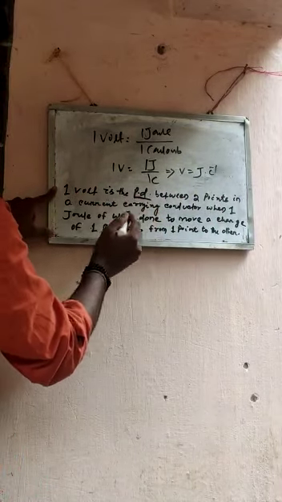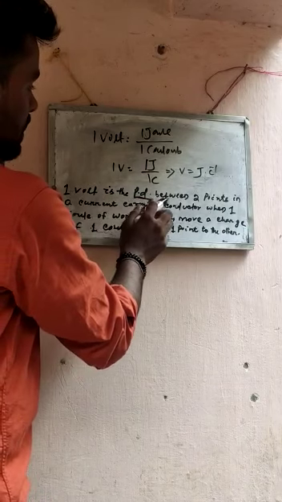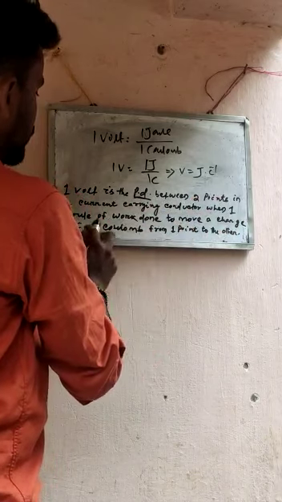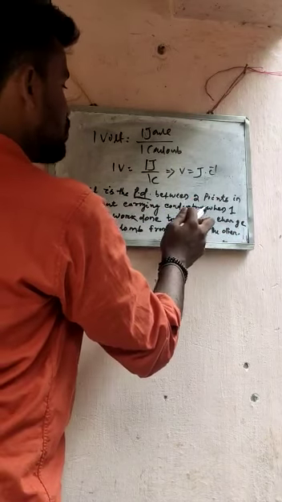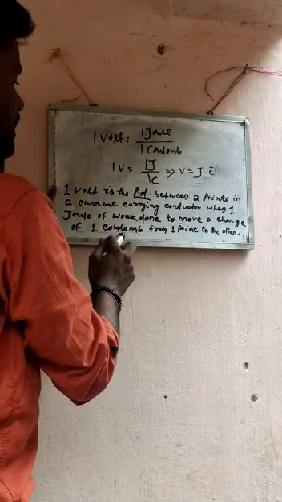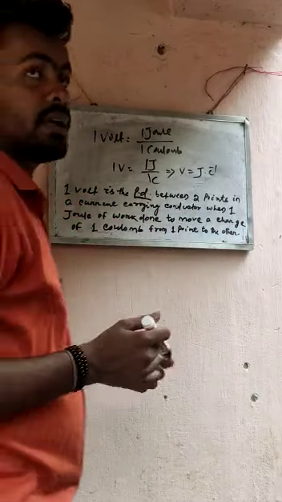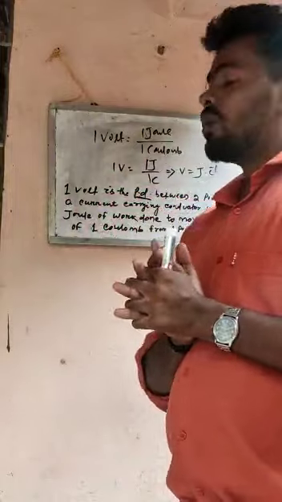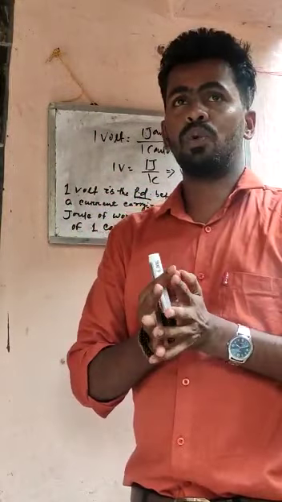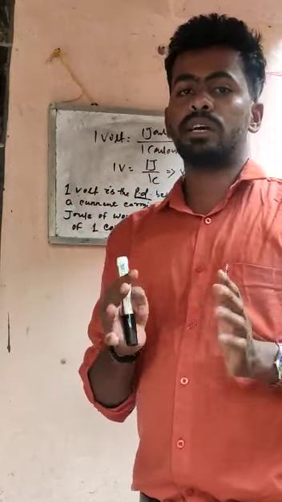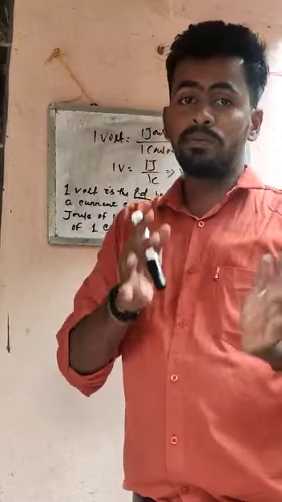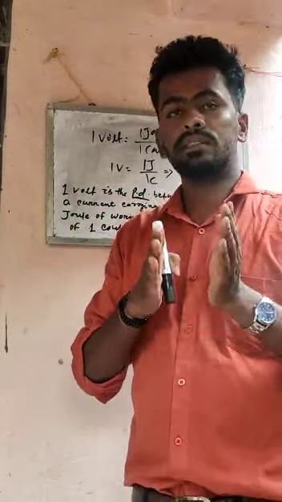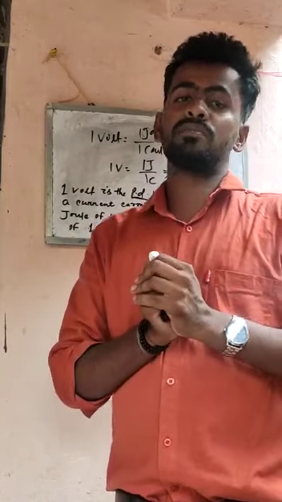So write down here a note: 1 volt is the PD. PD means potential difference. 1 volt is the potential difference between 2 points in a current carrying conductor when 1 joule of work is done to move a charge of 1 coulomb from one point to another. So let us consider 1 joule of work done when 1 coulomb of charge is moving from one point to another, and how much is the work done in moving that charge, that is known as 1 volt of potential difference.